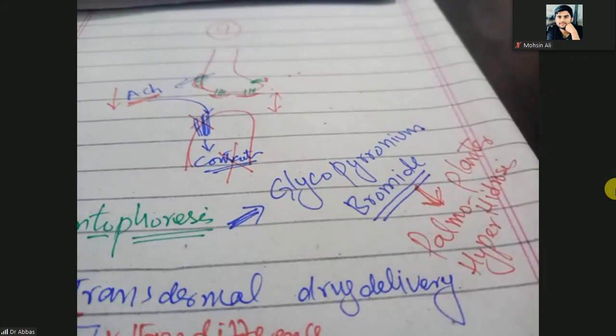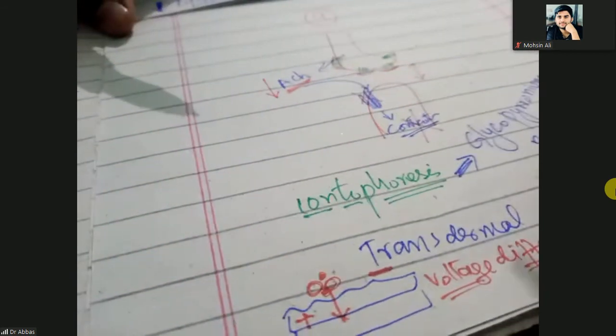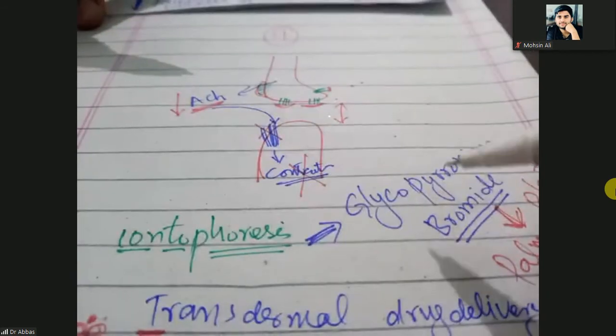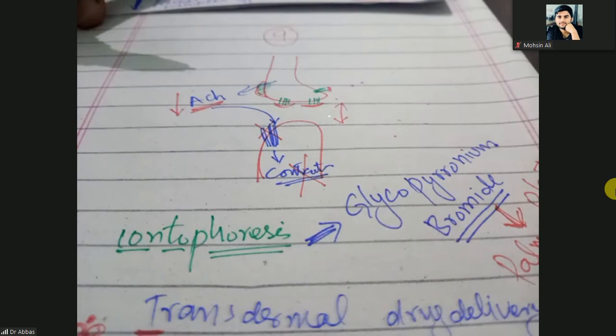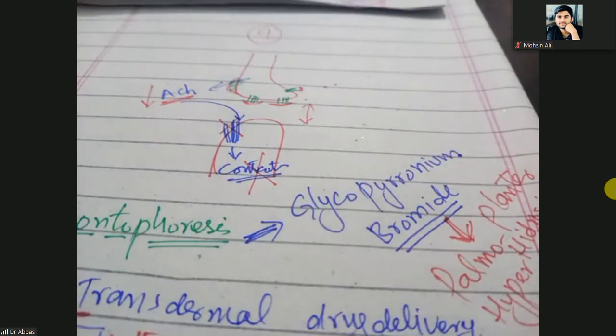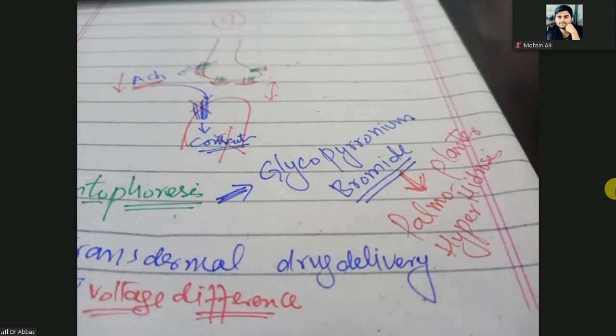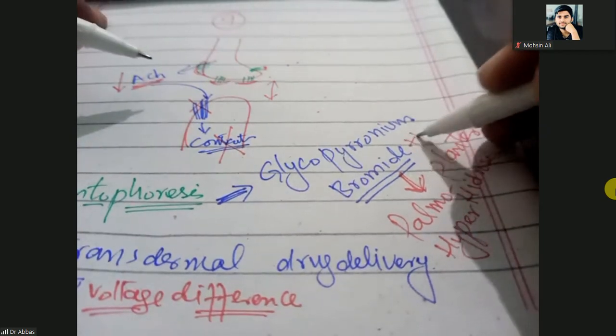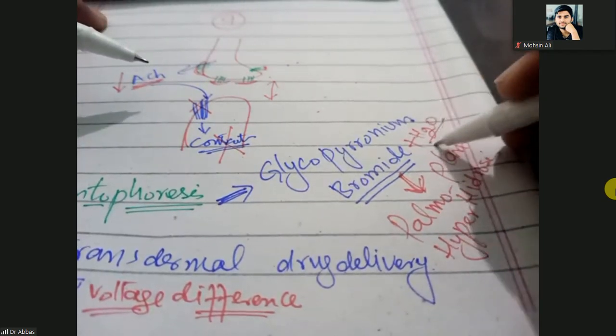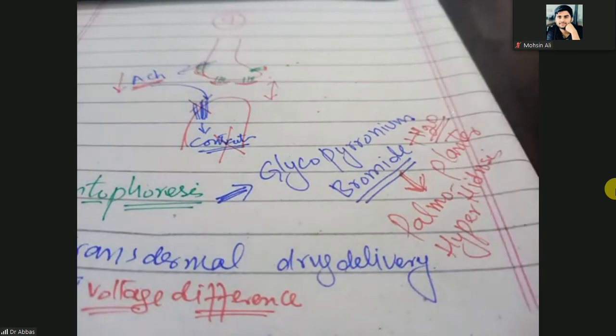Clear? So for the palmoplantar hyperhidrosis, the technique is called iontophoresis, and you will use glycopyrronium bromide to treat it. Here you will make a solution first, and that solution is made in water. H2O is the water. You will mix it with the water and make a solution. When the solution is made, then you will deliver this drug.